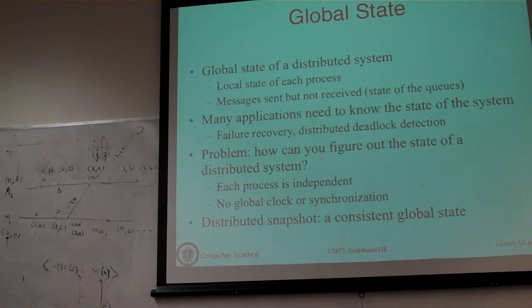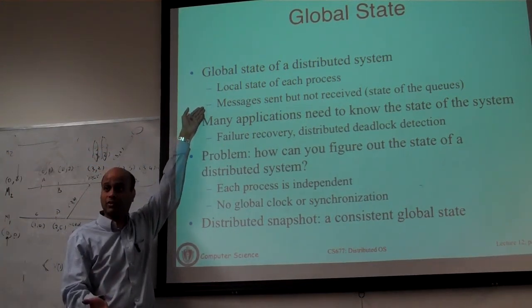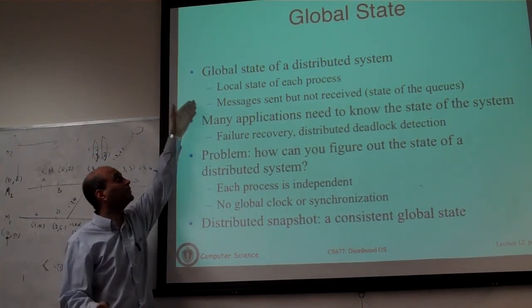Now clock synchronization will have errors. Clocks may not be synchronized. How can you take a consistent checkpoint when the clocks are not synchronized? That's the problem we are going to study. So to understand that, we need to first define what is state to begin with. What is it that we want the processes to checkpoint?